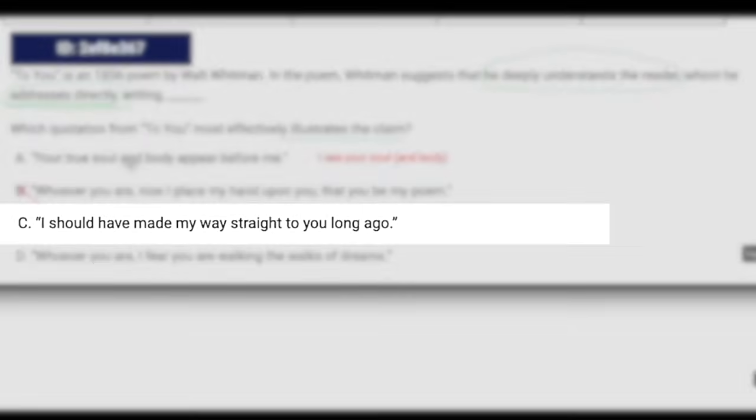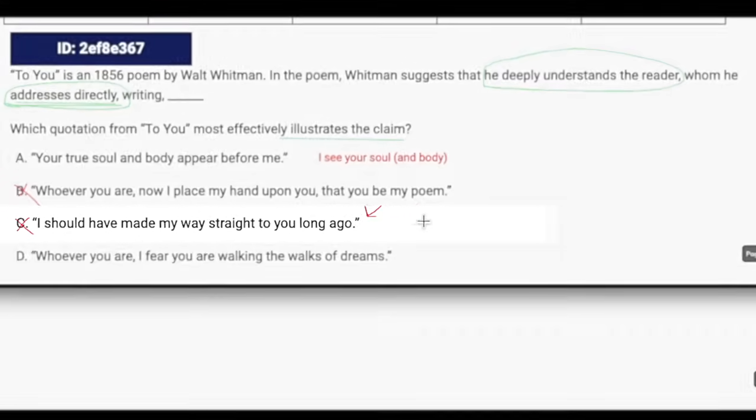I should have made my way straight to you long ago. I feel flattered. Whitman really seems to think a lot of me, but I don't see that he's understanding me in that line either. He's just like, I like you a lot. I feel like I should have come your way a long time ago.